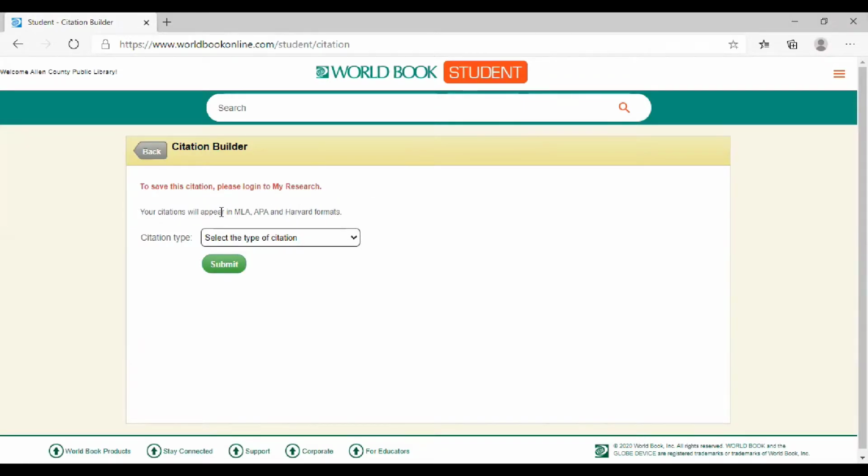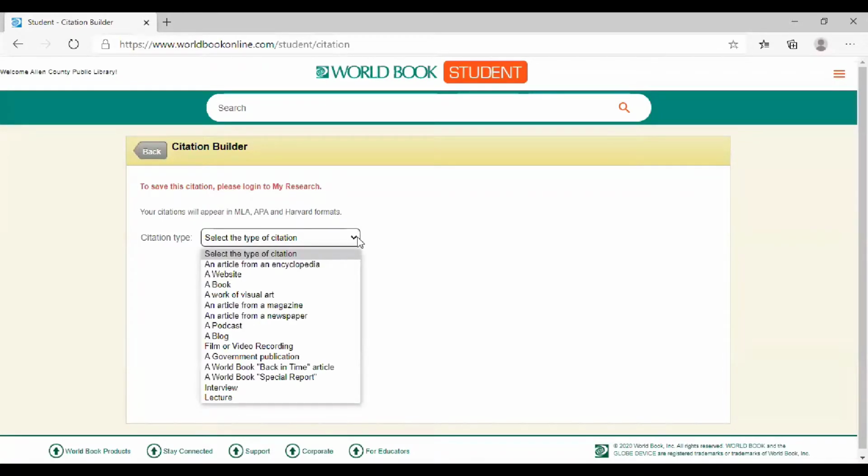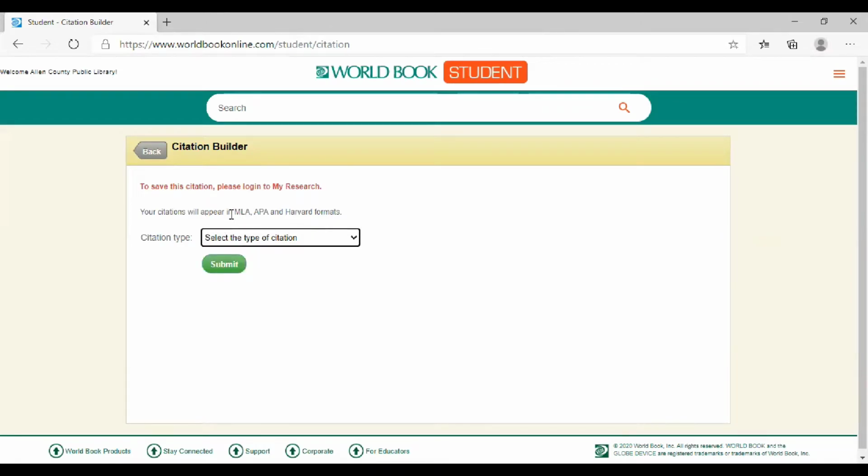Now, most will ask for the MLA, so you can click here, and you will select whether it's an article. Is it coming from a book? Is it coming from a podcast? Is it coming from a World Book Back in Time article or a special report? And it will appear in MLA, APA, and Harvard formats. But for your purposes, you'll probably focus on MLA. All right, let's go back to our list.